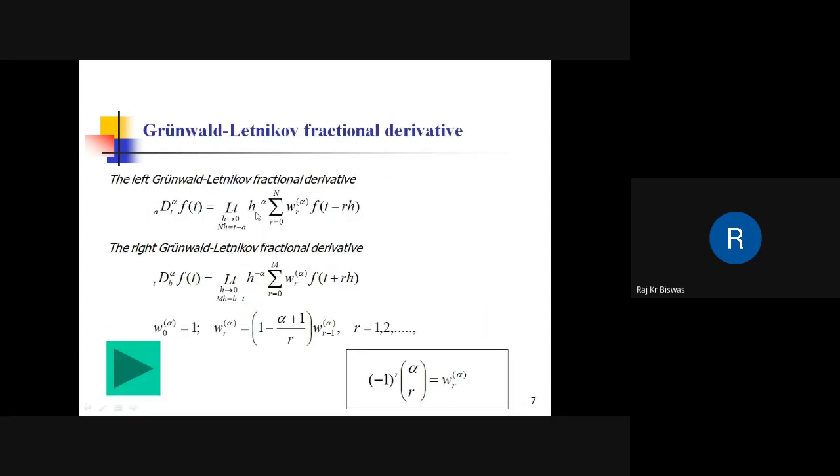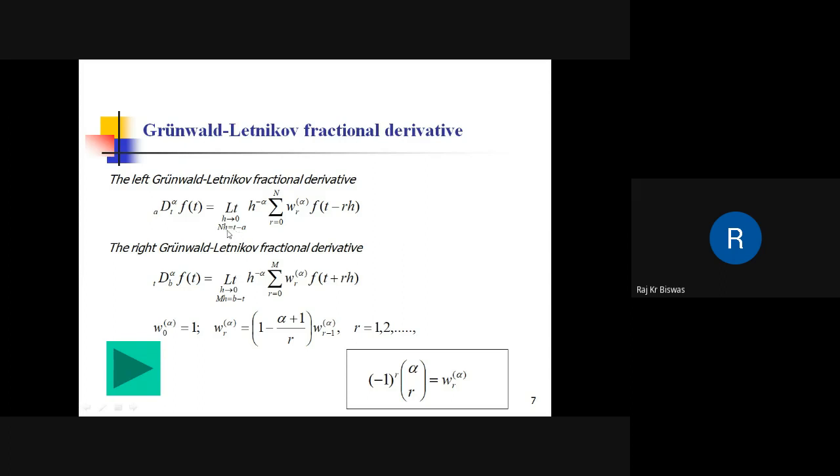Now here is the Grunwald-Letnikov fractional derivative, left and right Grunwald-Letnikov derivative. This is the fractional derivative in terms of a limit. The function is defined as before within some interval a to b.